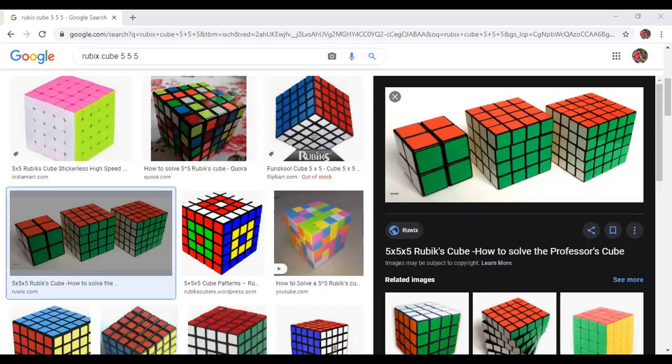That means if you remove the top layer, bottom layer, right layer, left layer, front layer, back layer, all 6 sides, whatever cubes are inside, those are the cubes which are no side painted.